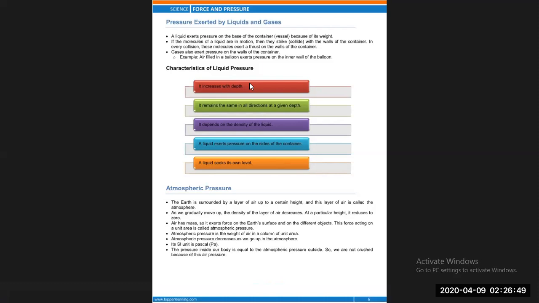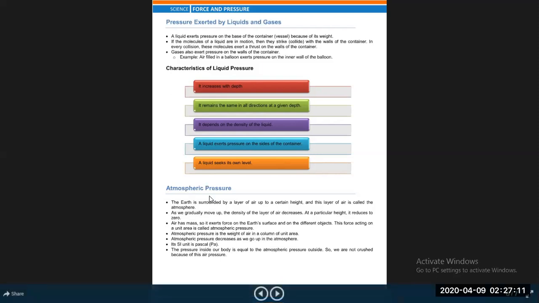Next, liquid pressure also depends on the density of the liquid. The more the density, the more the liquid pressure. A liquid exerts a pressure on the sides of the container, and a liquid seeks its own level. No matter what shape of container you put it in, the liquid level will remain the same, because of having the same pressure.